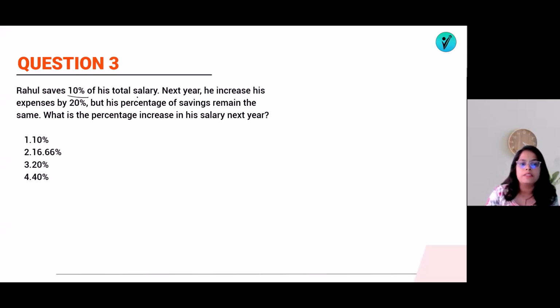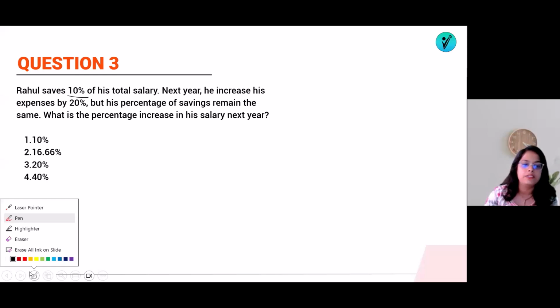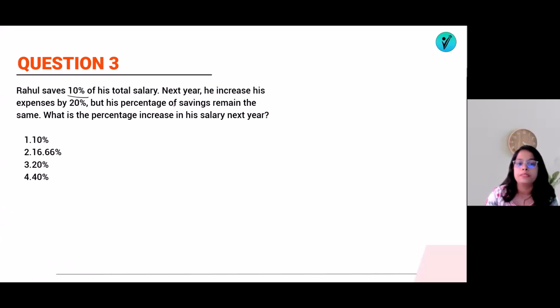Rahul saves 10% of his total salary. Next year he increases expenses by 20%, but his percentage of saving remains the same. What is the percentage increase in the salary? So let's take the initial. Initially, suppose it's salary, expense and saving.